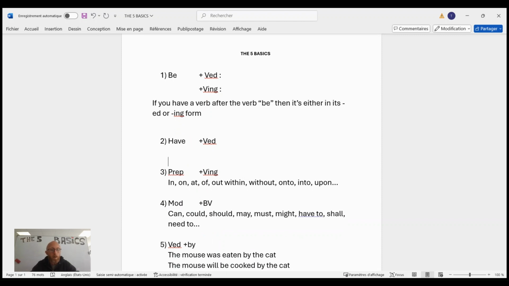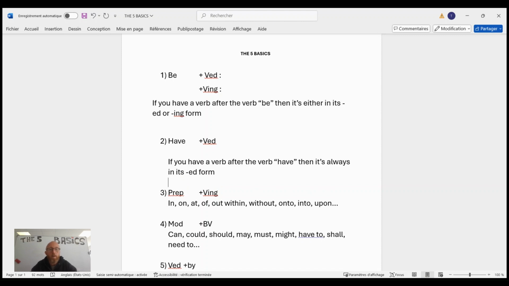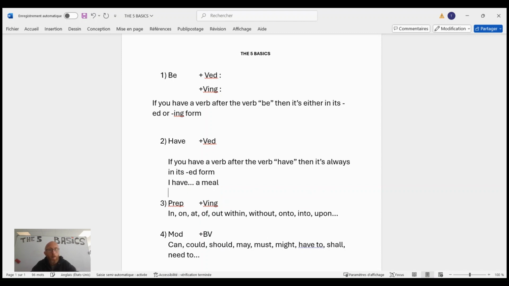How should you read it? If you have a verb after the verb have, then it's always in its ed form. Always, always, always. So same thing. I'm going to give you an example of that. Well, I'm going to give you a sentence. "I have." Let's say you have that sentence during the TOEIC, that MCQ. "I have a meal," and then you've got a choice.